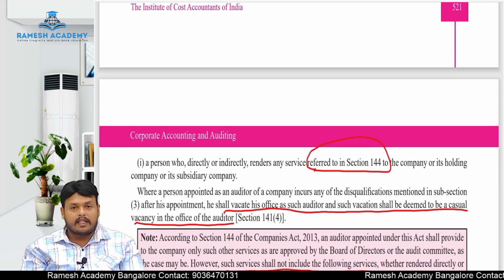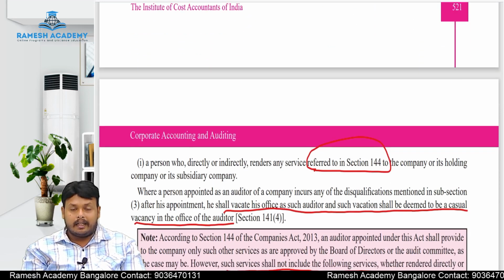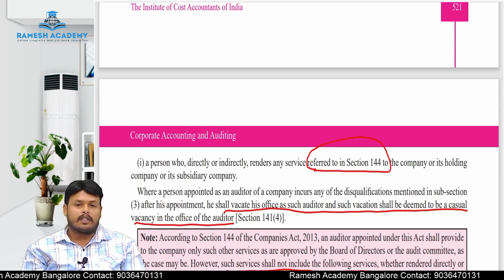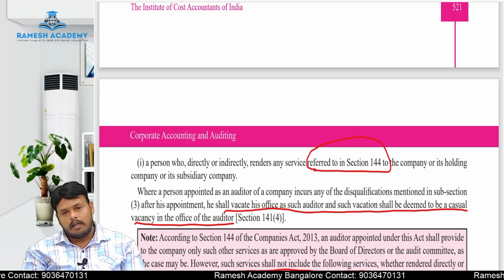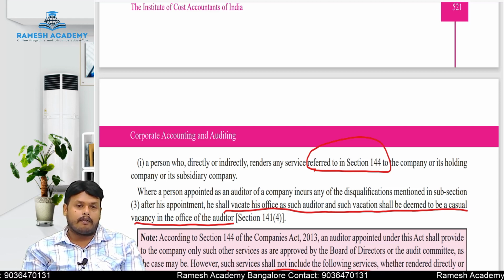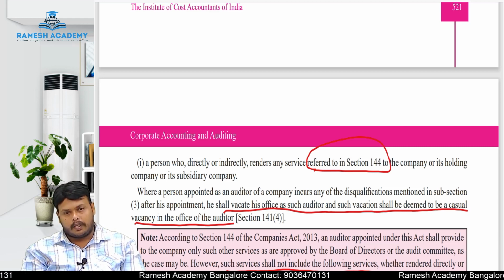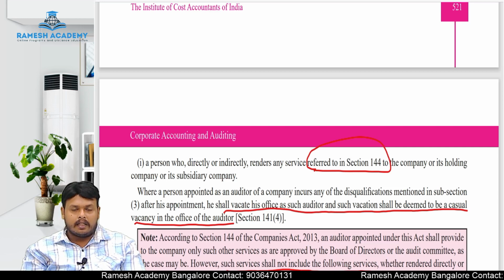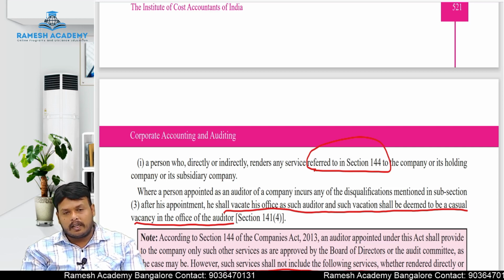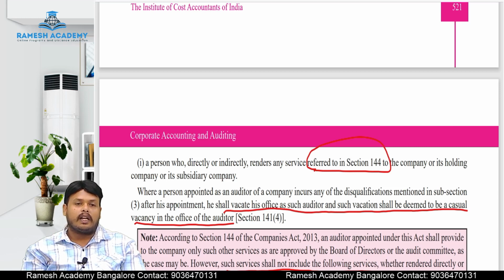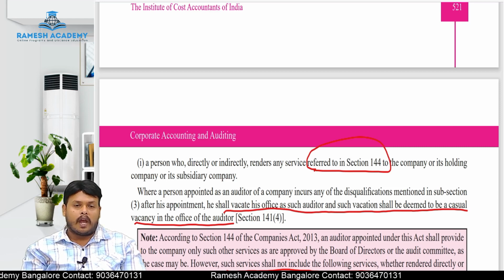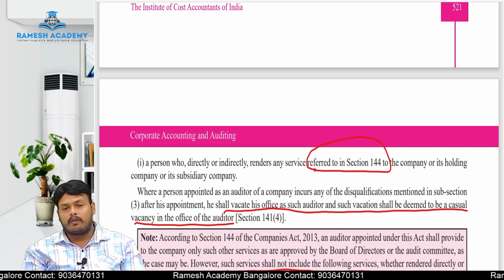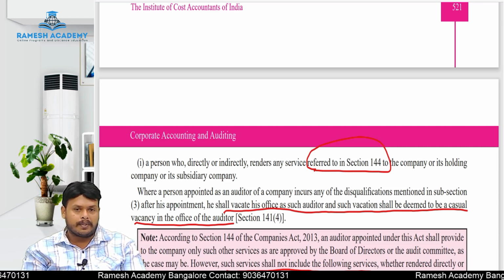Next, a person who is directly or indirectly rendering any services referred to in section 144. Section 144 deals with what? Section 144 deals with the prohibited services of an auditor. A qualified chartered accountant holding a certificate of practice is prohibited from providing services to the client when he wants to act as an auditor of the same company. He is prohibited from providing certain services which are defined under section 144 of the Companies Act 2013.